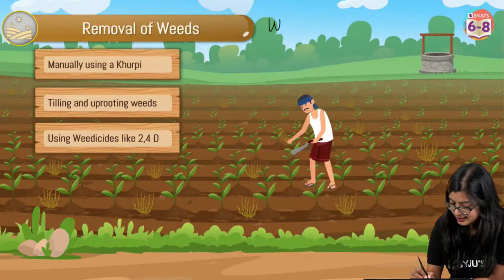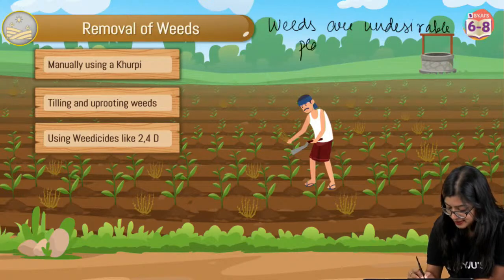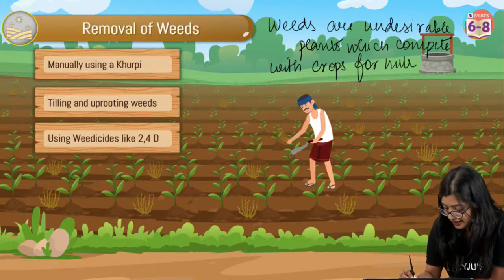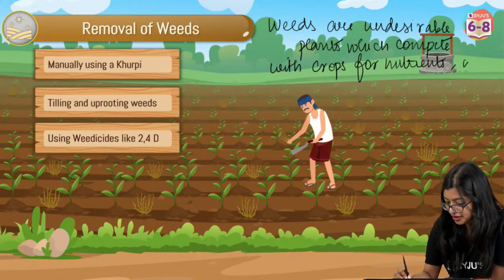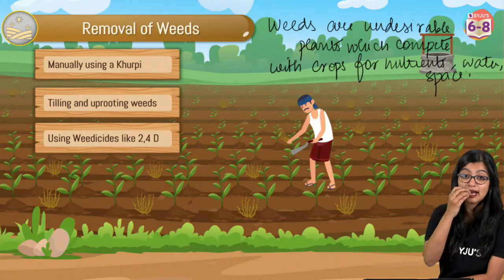So weeds are undesirable plants which compete with crops for nutrients, water, right, space. That is what we understand by it.